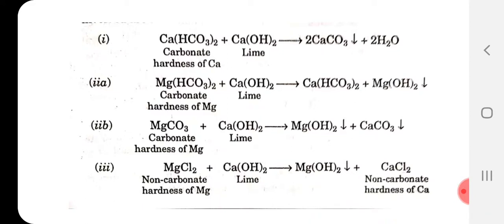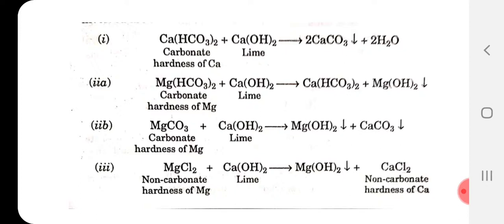It is shown by a downward arrow. The downward arrow in this equation indicates that it is a precipitate, so it will deposit at the bottom. CaCO3 is calcium carbonate, an insoluble precipitate, therefore the downward arrow is indicated there.